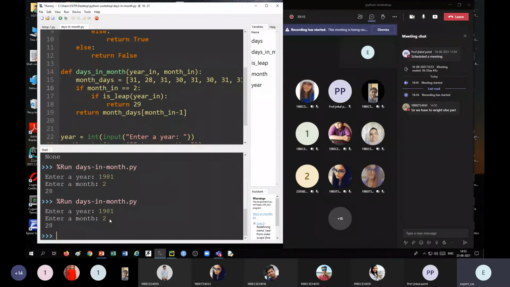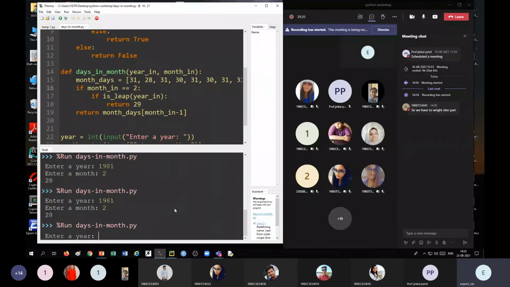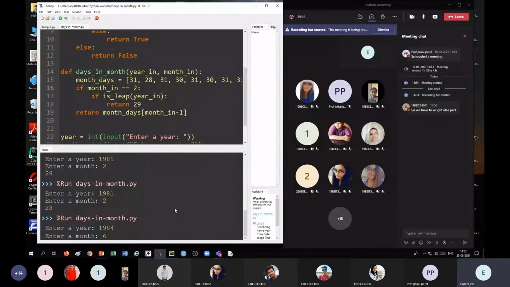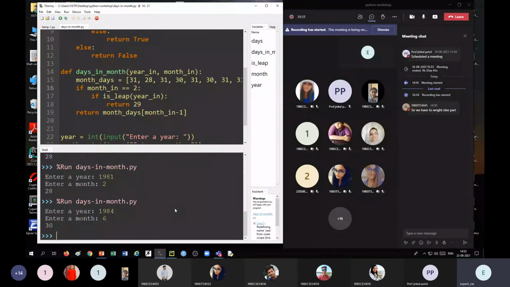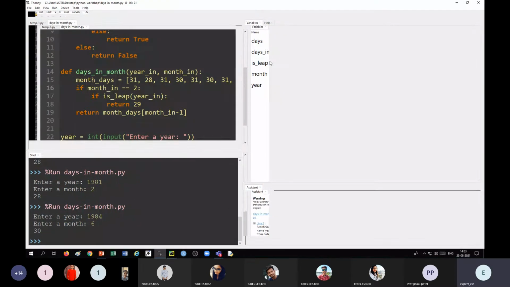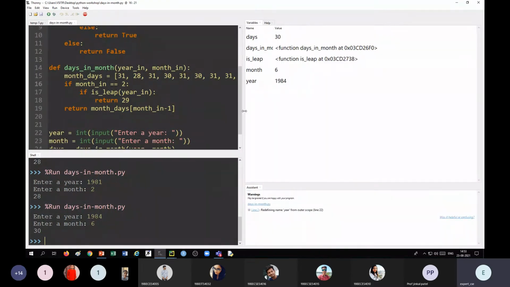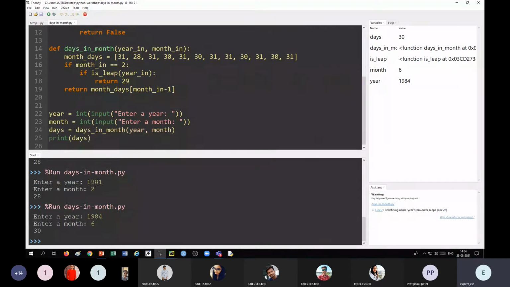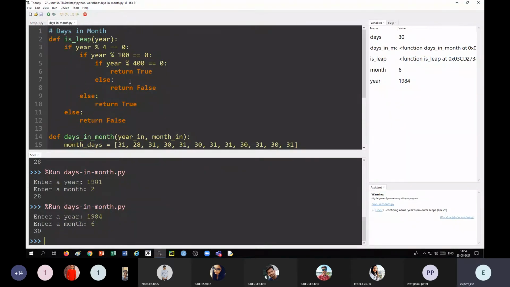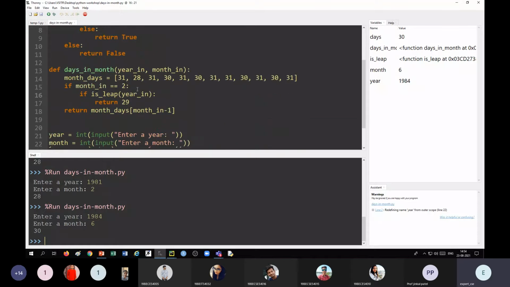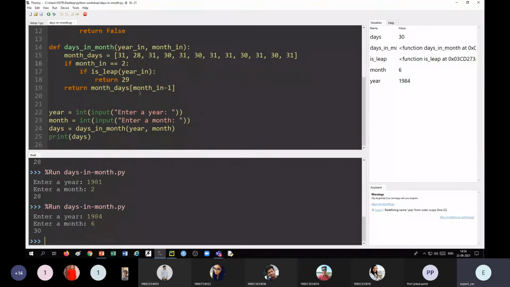Okay. So now, let us test other years. Say 1984 and some month, 6. So it is giving 30 and so on. So this will work. I simply wanted to show you the several return statements. We can use more than one return statement, but once a return statement is executed, no statement will be executed after it in that particular function.